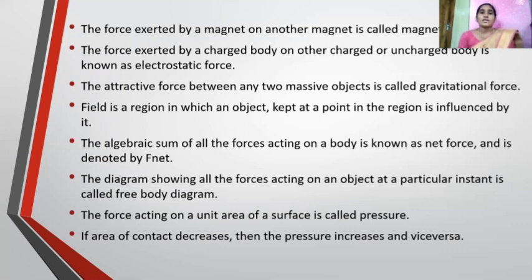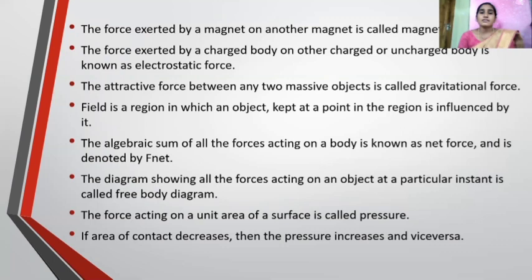Now, electrostatic force. What is electrostatic force? The force exerted by a charged body on another charged or uncharged body is known as electrostatic force. We observe electrostatic force by doing activities also. Now, gravitational force. The attractive force between any two massive objects is called gravitational force. Next, field. What is field? Field is a region in which an object kept at a point in the region is influenced by it. We see the magnetic field by doing activity also.